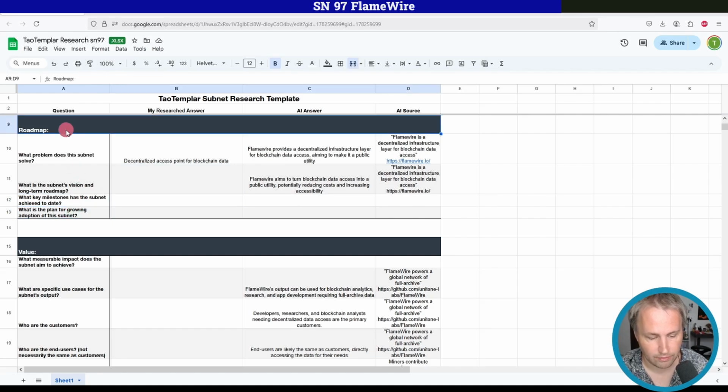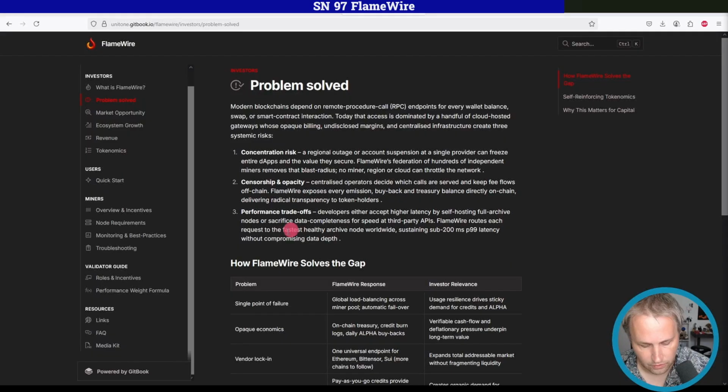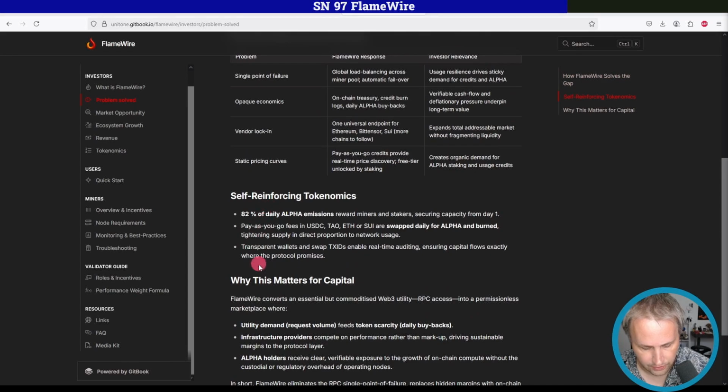Milestones and roadmap in general are basically empty. One of the things that I found interesting here is that they expect to be getting revenue soon. I think I read that on the Discord. And they're going to be swapping that for alpha and burning it. So that sounds good to me as an investor. If they can do that over time, that will create scarcity and increase the value of their token.